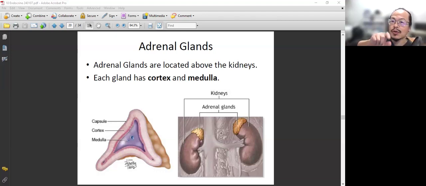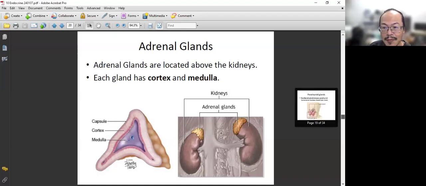The one that we are going to focus on today is the adrenal cortex. So here is the adrenal cortex. What are the hormones from the adrenal cortex? This is another extension from our hypothalamus pituitary system. Let me bring you up there to take a look. Here.